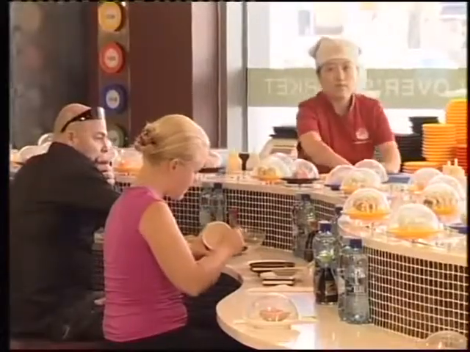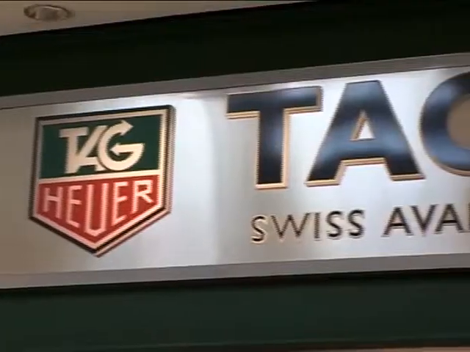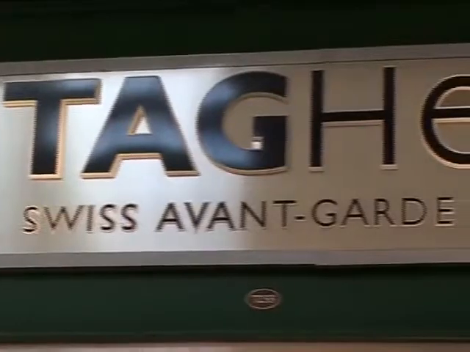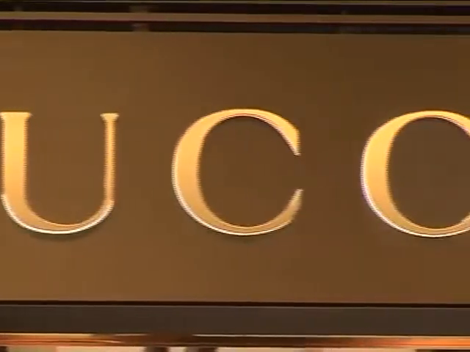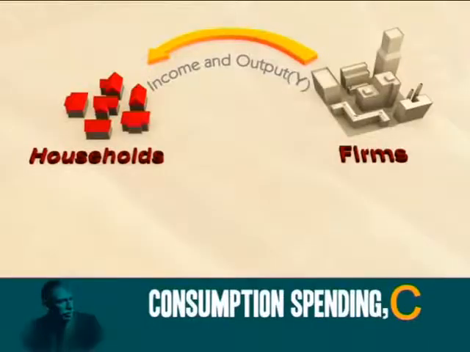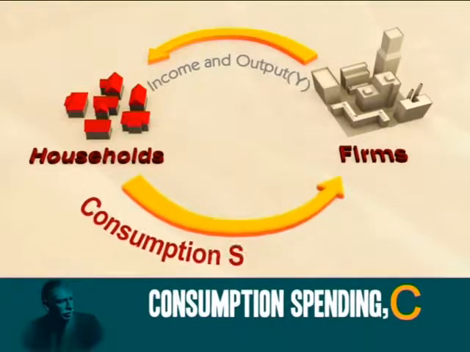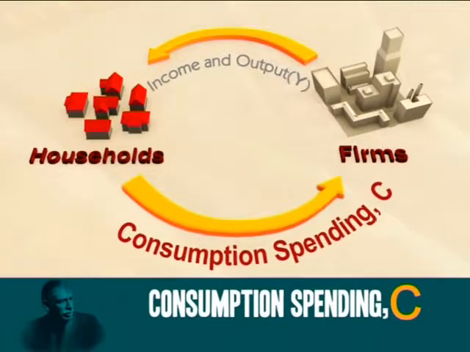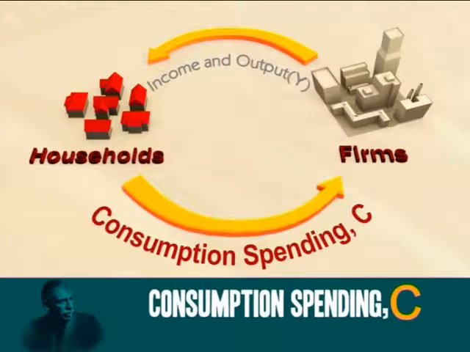In other words, for most of us, when we get a pay rise or salary increase, we'll spend more. In fact, we'll spend most of that increase, but we won't spend all of it. In terms of our circular flow model, we can now add this spending flow between households and firms, what we know as consumption spending, C.